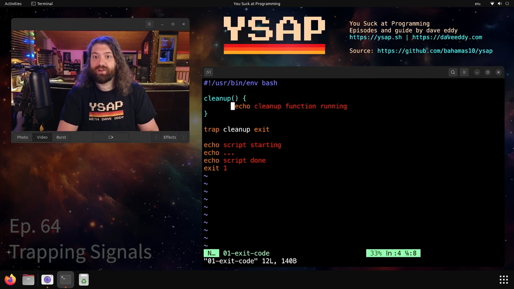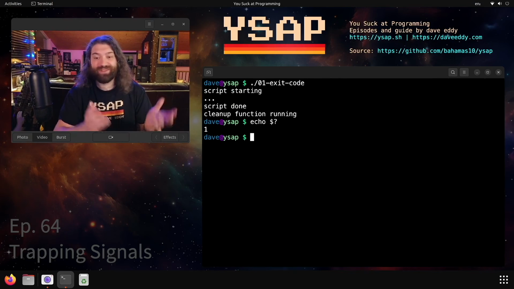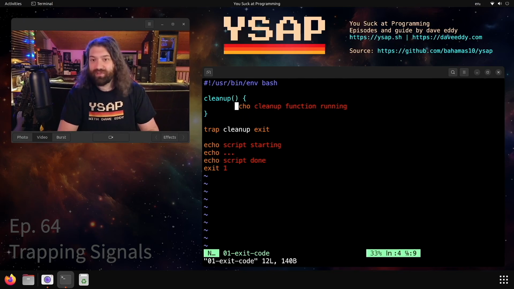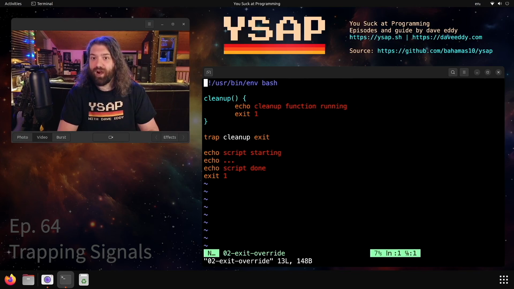Let's talk about the exit code. Notice that we trap the cleanup function here. We put an exit code of 1 down here, but then we don't have an exit code up here. So what's going to happen? This is the beauty of it. When we run this, we still get the exit code of 1. So the cleanup function doesn't implicitly return anything, which is nice. We can define the exit code here. Super cool. Are we able to override the exit code?